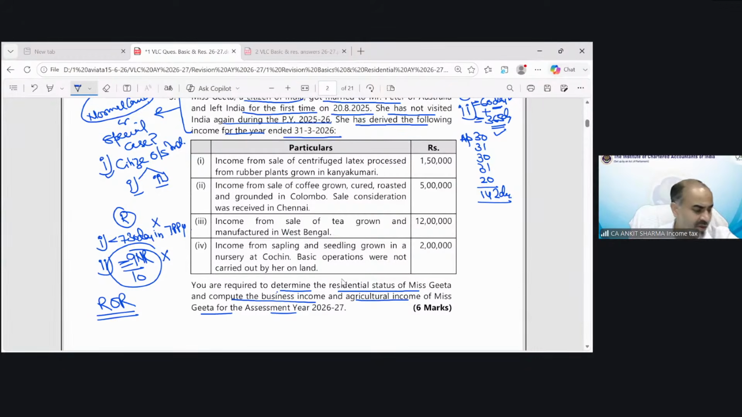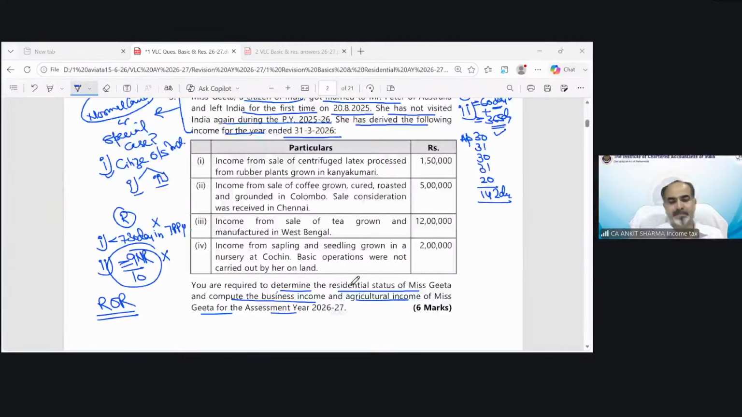Any confusion in this question, students? Very good. So now someone has become resident and ordinary resident. And which income is going to be taxed? All incomes, whether received in India, outside India, arising in India, outside India, does not matter. That is going to be taxed. Because it's a case of agricultural income, the exempted part we need to remove.